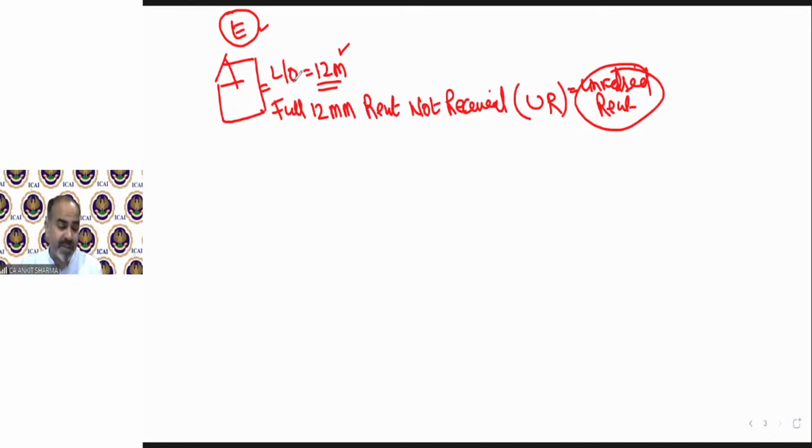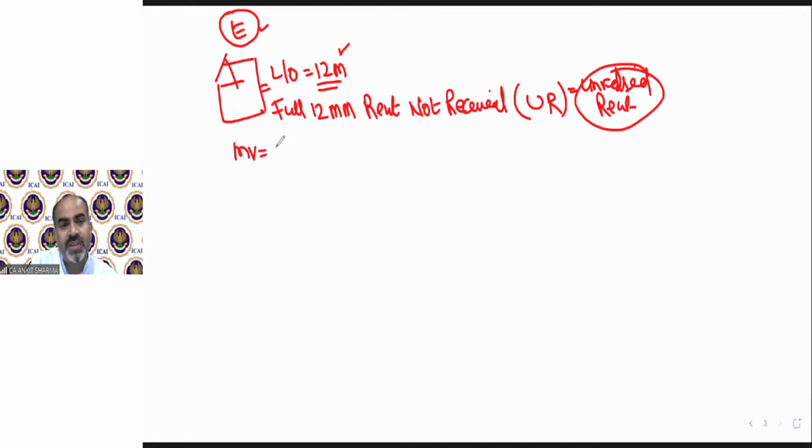So what is the difference between case number D and E? D says full 12-month let out, full 12-month rent received. E says full 12-month let out, but there is some unrealized rent. That means full 12-month rent was not received. There are some bad debts in rent. So the solution is exactly the same. There is no difference.